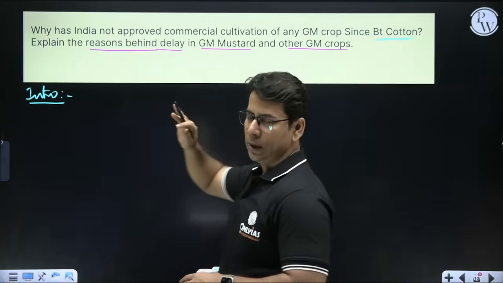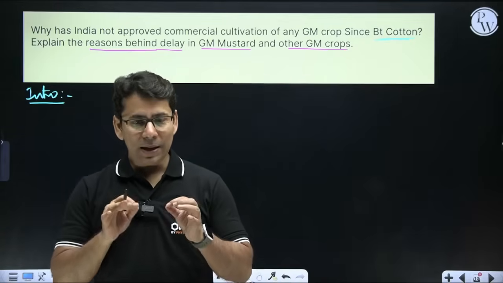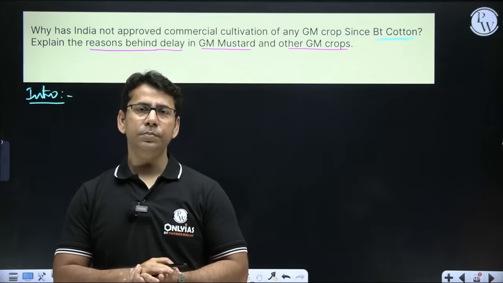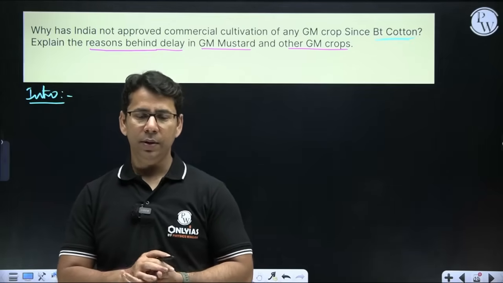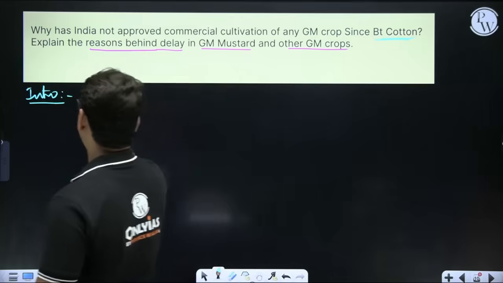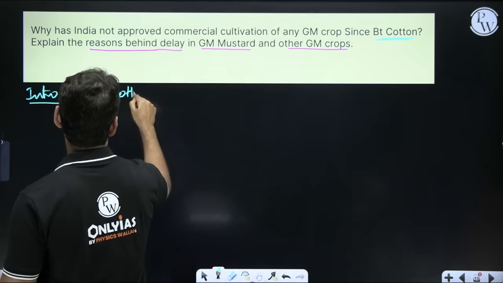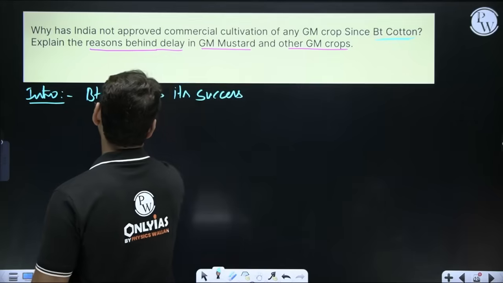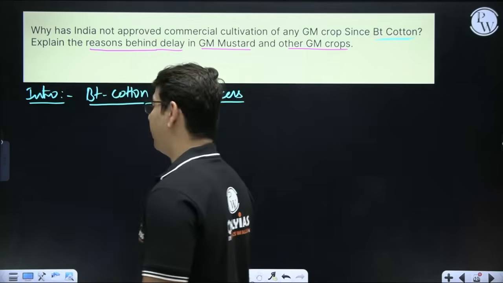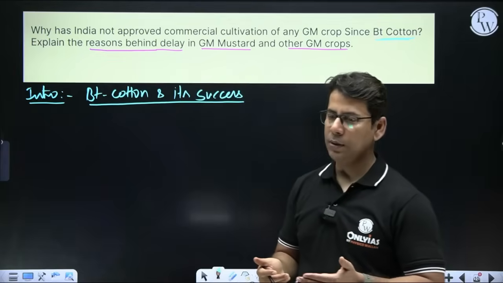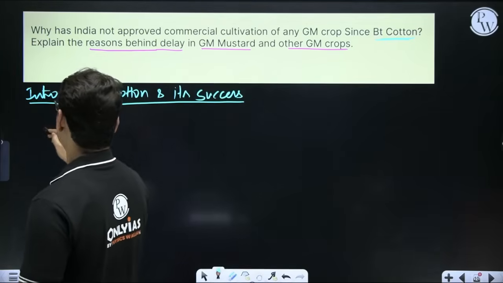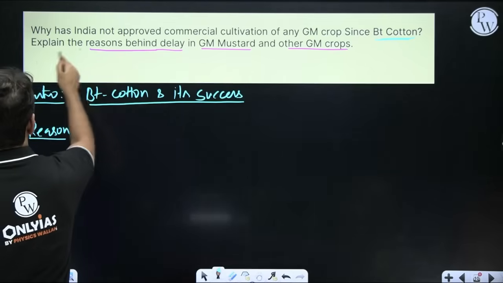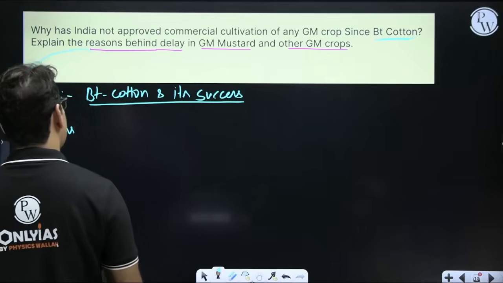So a little bit of introductory part, because they have already mentioned this BT cotton, so you have to write that too. And then we'll come to the reason behind not accepting any transgenic GM crop in commercial cultivation, right? So the intro part is about BT cotton and its success in India, right? And then we'll come down to the next one, and that is the main reason, right? So reason. So this area now we are discussing. Reason behind delay.